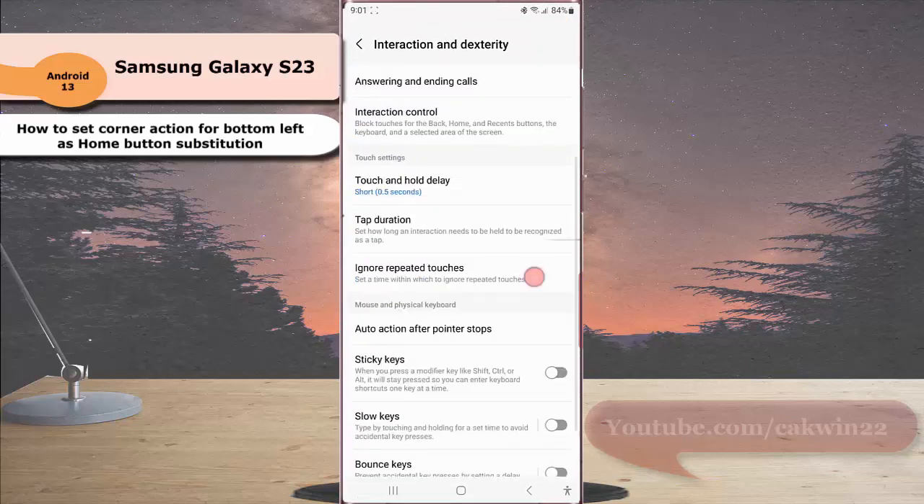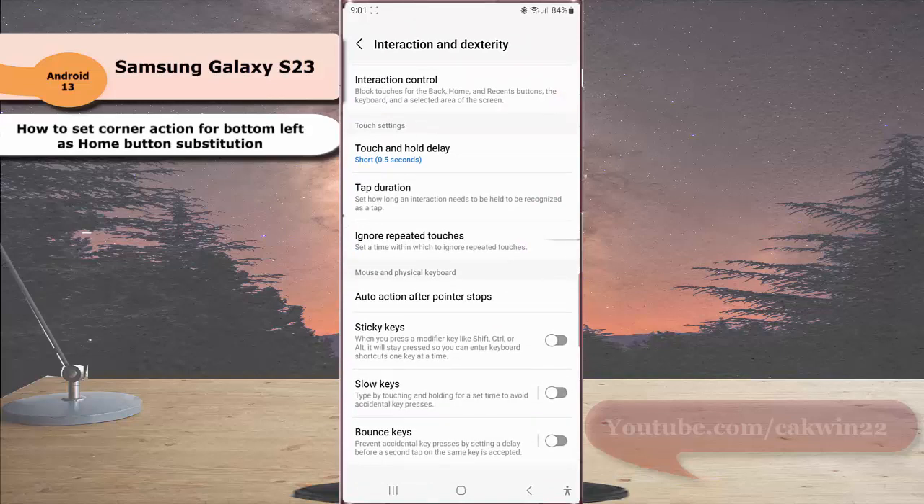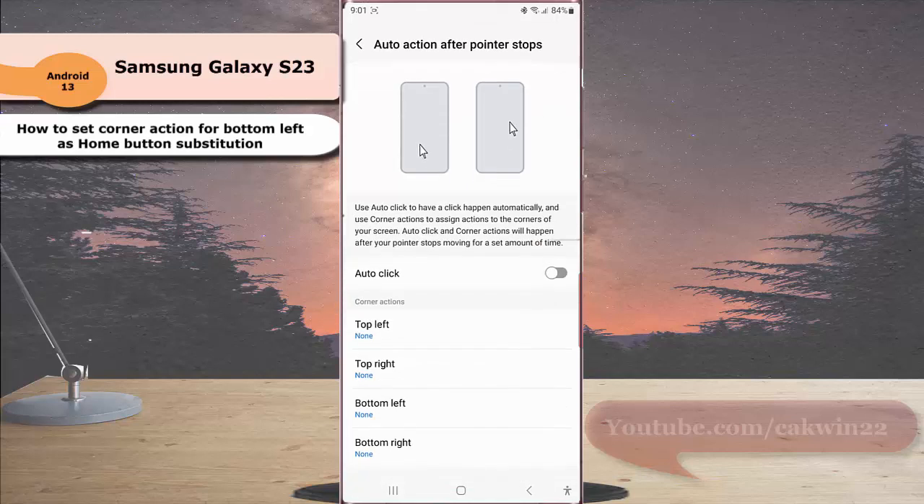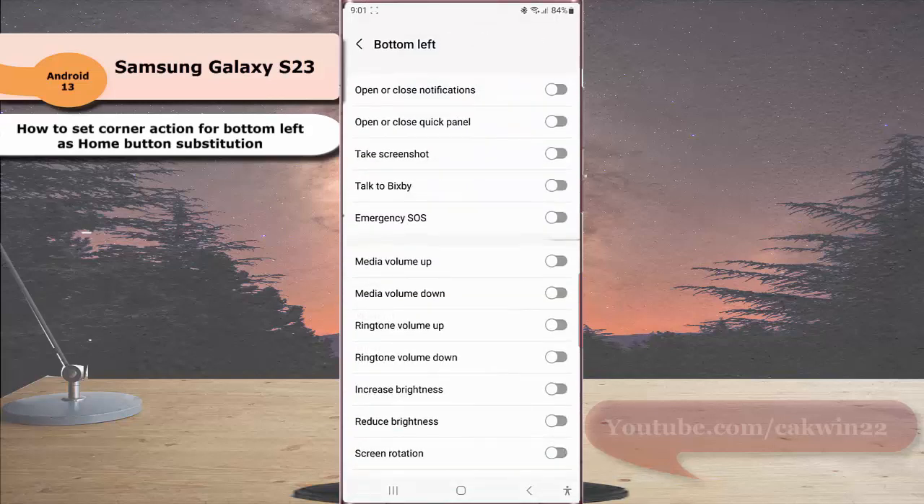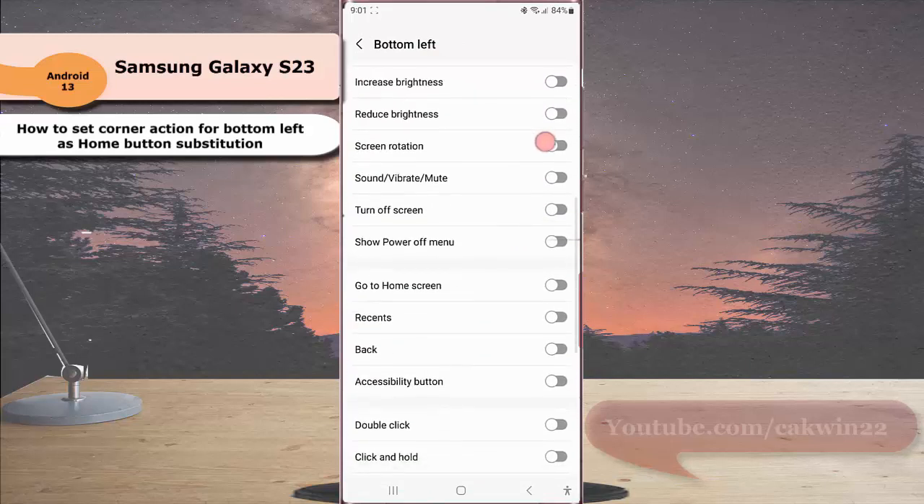Scroll down the screen. Under the mouse and physical keyboard section, tap auto action after pointer stops. Under the corner action section, tap bottom left. Scroll down the screen and then tap the gray on/off switch next to go to home screen to enable this option. When the switch turns blue, it means that this option is on.